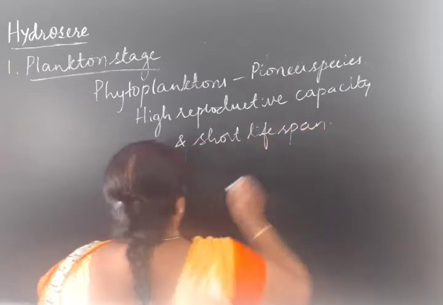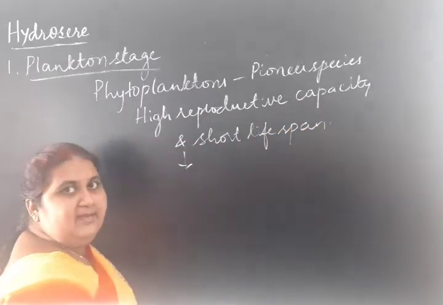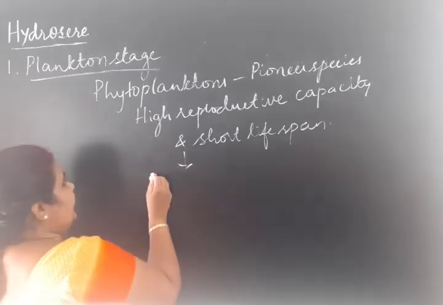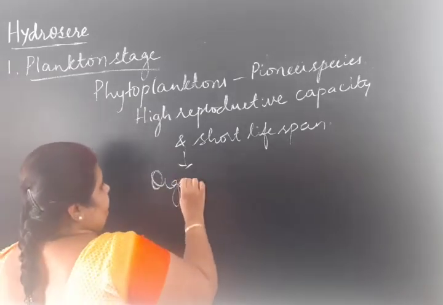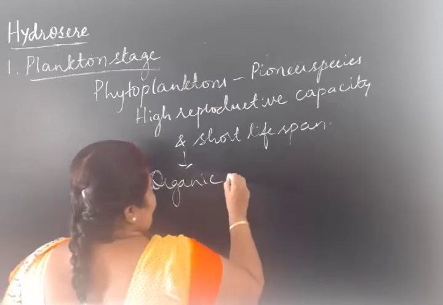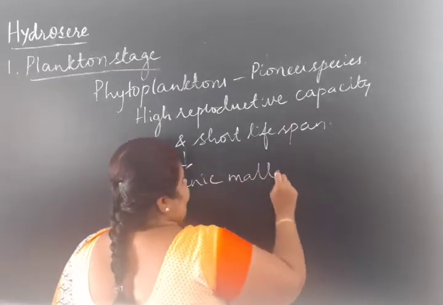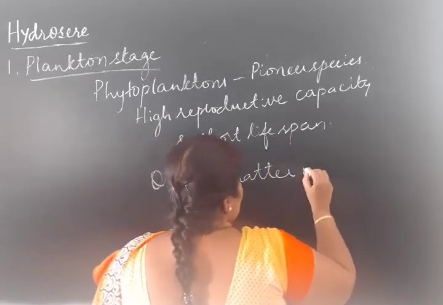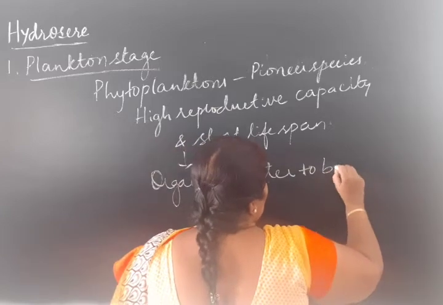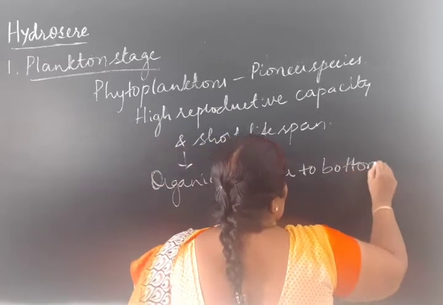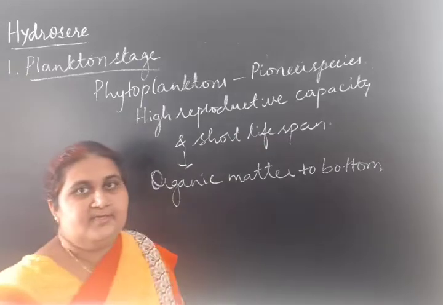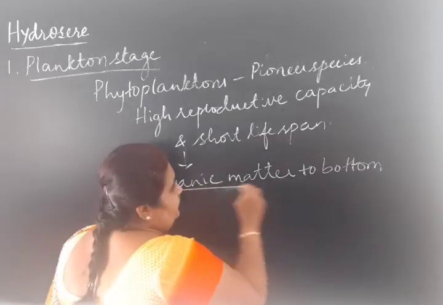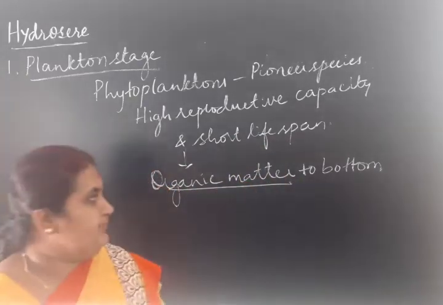Due to which what will happen? They will add organic matter to the bottom of the pond. Organic matter will be added.